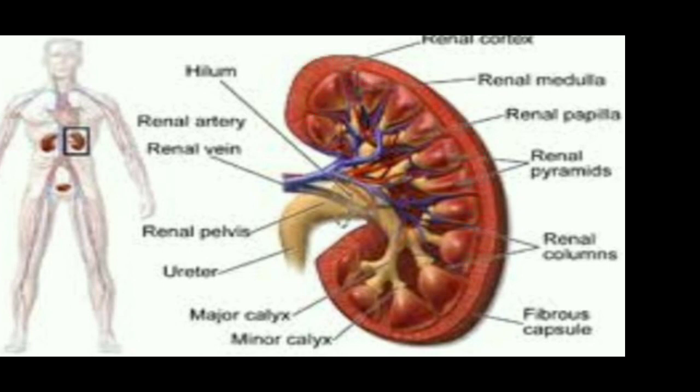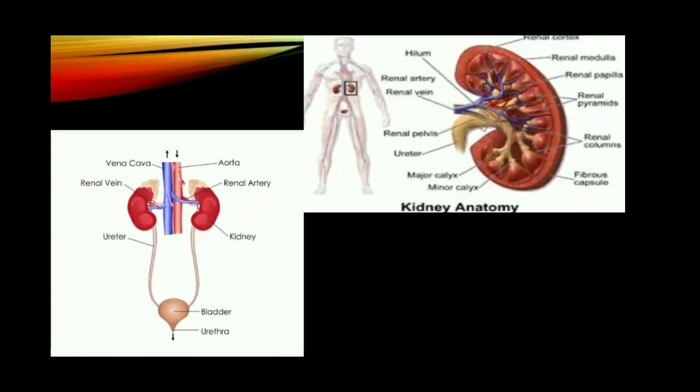From the calyces, the urine reaches the pelvis, and from the pelvis, the urine enters into the ureter. In turn, it enters into the urinary bladder. When the urinary bladder fills with urine, it sends it out through the urethra. Each kidney consists of several thousands of minute tube-like structures called nephrons or urinary tubules. These are the structural and functional units of the kidney. We shall study the structure of the nephron in the next class.